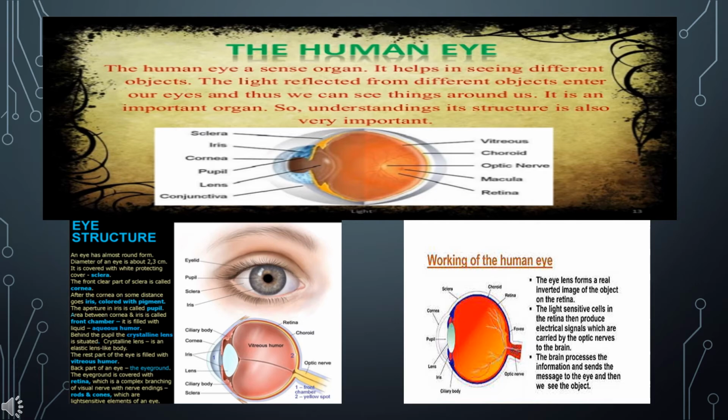Working of human eye. The eye lens forms a real inverted image of the object on the retina. The light-sensitive cells in the retina then produce electrical signals which are carried by optic nerves to the brain. The brain processes the information and sends the message to the eye and then we see the objects.